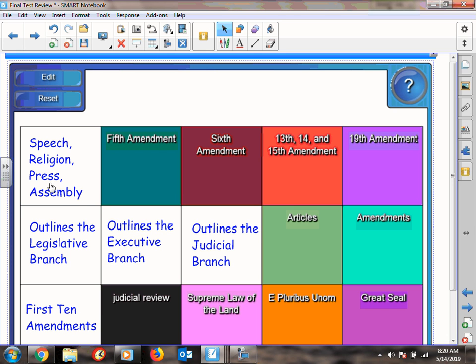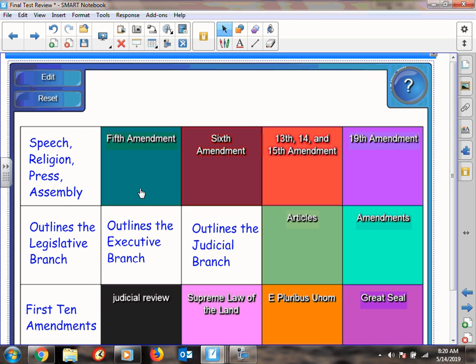So the First Amendment deals with speech, religion, press, assembly, and don't forget petition. On your study guide, the Second Amendment deals with the right to bear arms. The Fourth Amendment is called our Search and Seizure Amendment. That's where we talked about probable cause and reasonable suspicion.